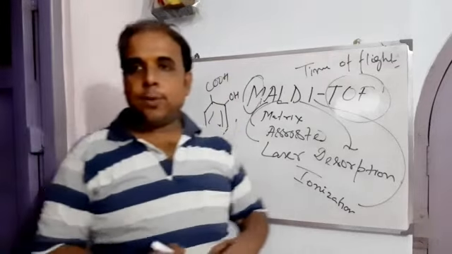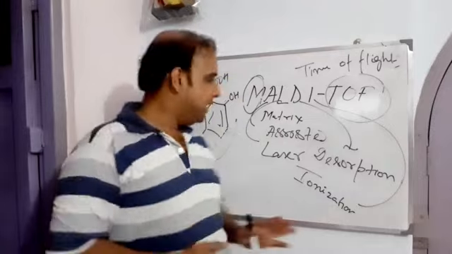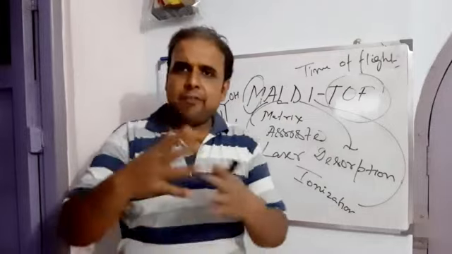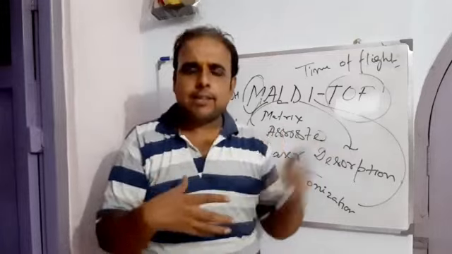2,5-dihydroxybenzoic acid. So here it is 2,5-dihydroxybenzoic acid, and then what? Then as it is embedded, after that it is bombarded with a laser. So once the bombardment takes place, because in the ionizing chamber, what will happen? Electronic bombardment will take place in case of mass, right?